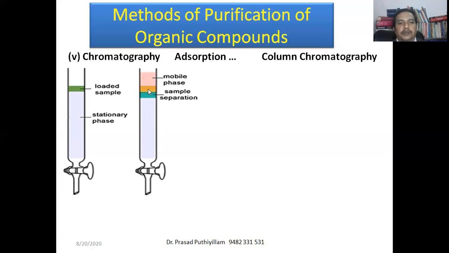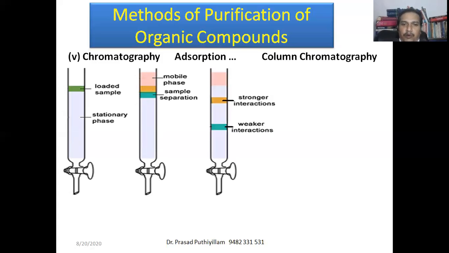The organic compounds will move through. As they move, there will be separation of the organic compounds based on their adsorption property on the stationary phase. Based on how the compound adsorbs on alumina or silica gel, the movement will slow down.